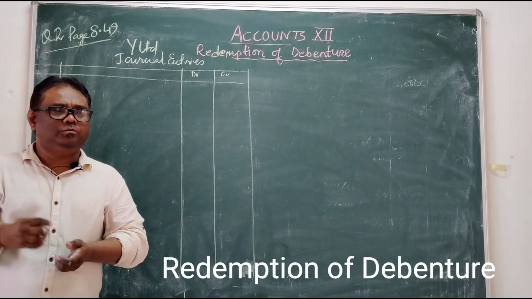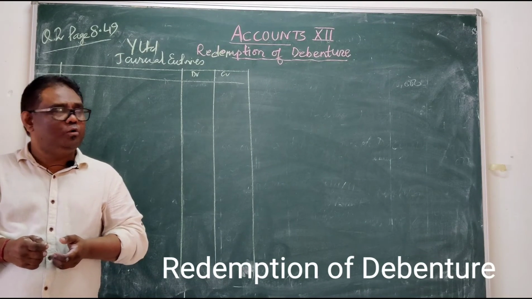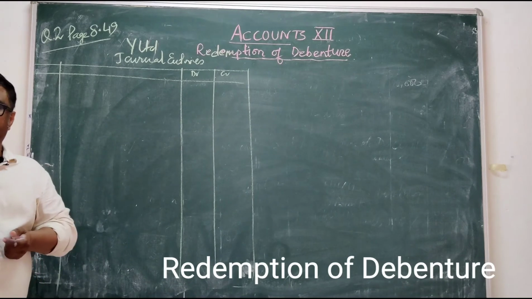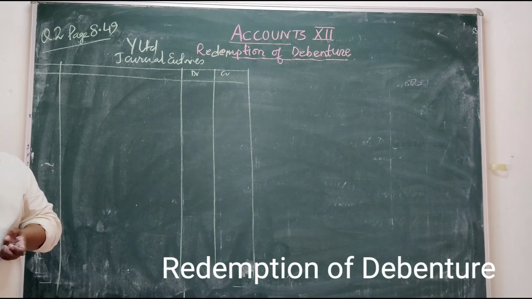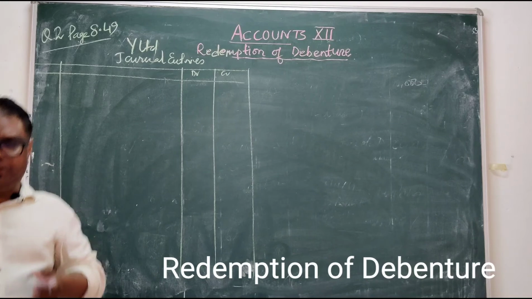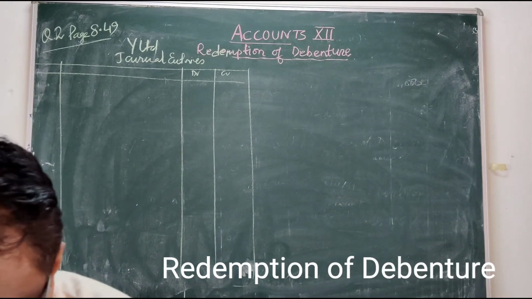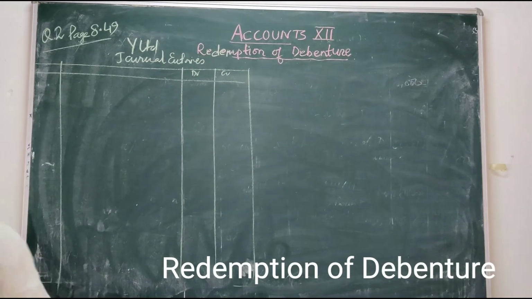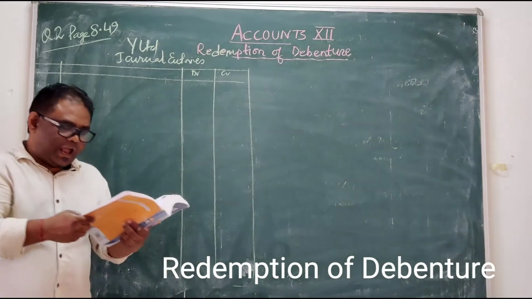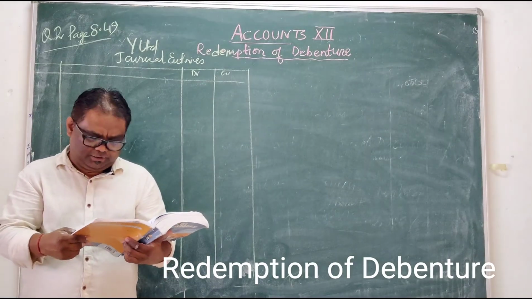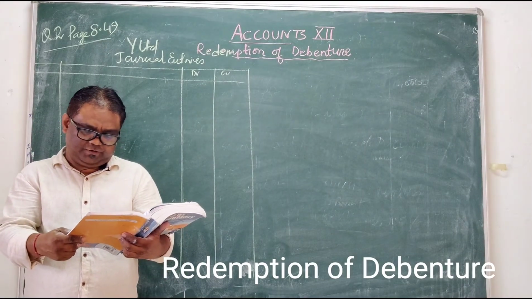Okay, now question number 2, same page, 8.49. Debenture redemption out of profit, and DRR is given, but here in this question DRR is not given.